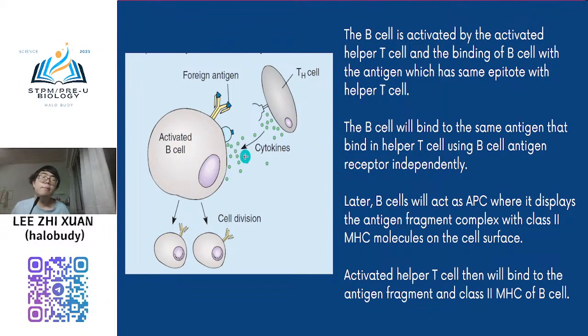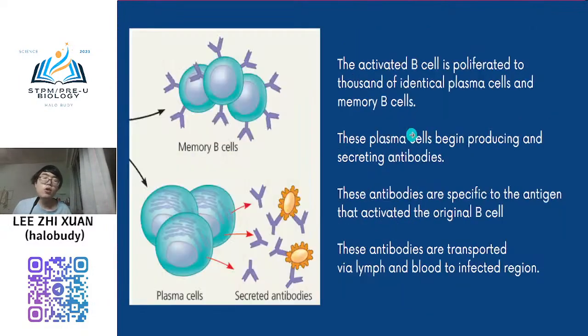Now your B cell is already activated. Once your B cell starts to activate, it will produce two types of cells: one is the plasma cell and the other is the memory cell, the memory B cell. In general, I will focus on the plasma cell first. Your plasma cell now starts to secrete antibody. This plasma cell is the immediate response.